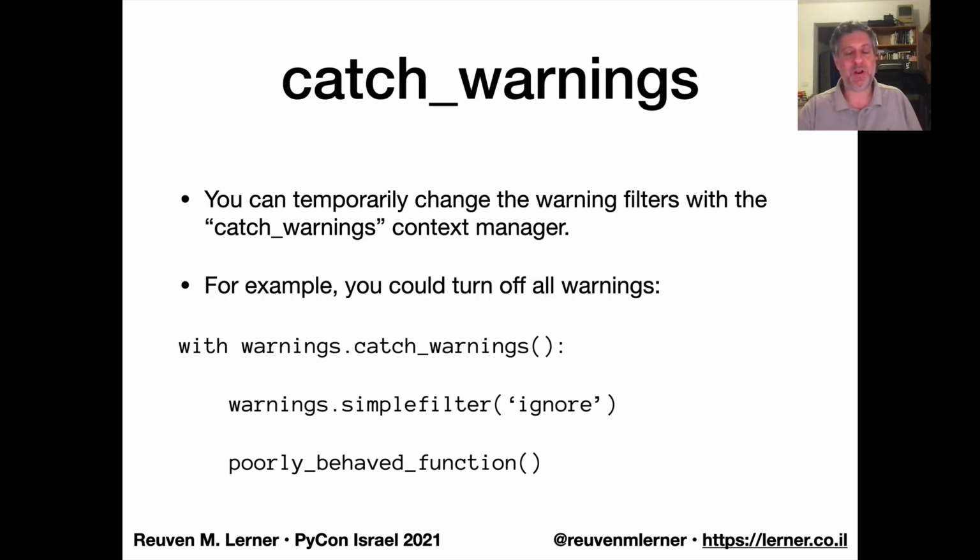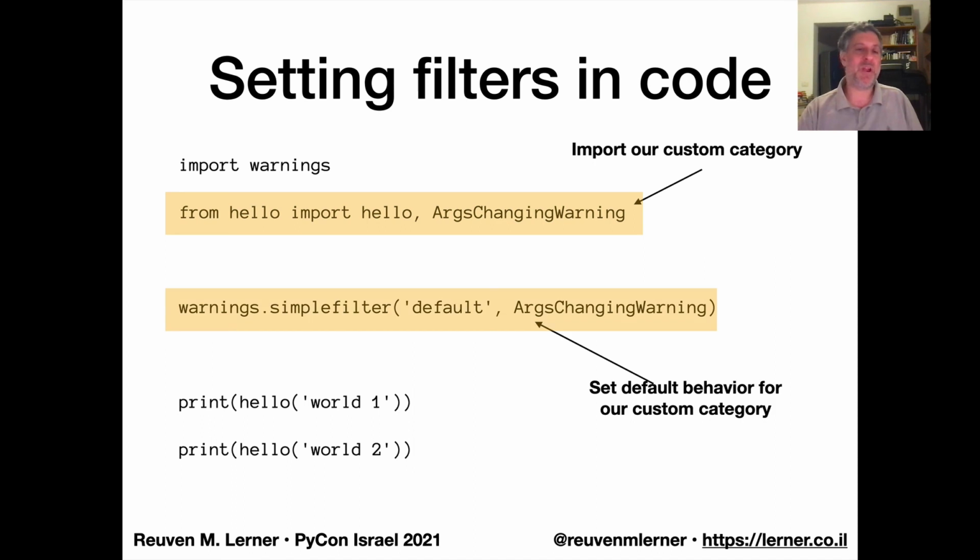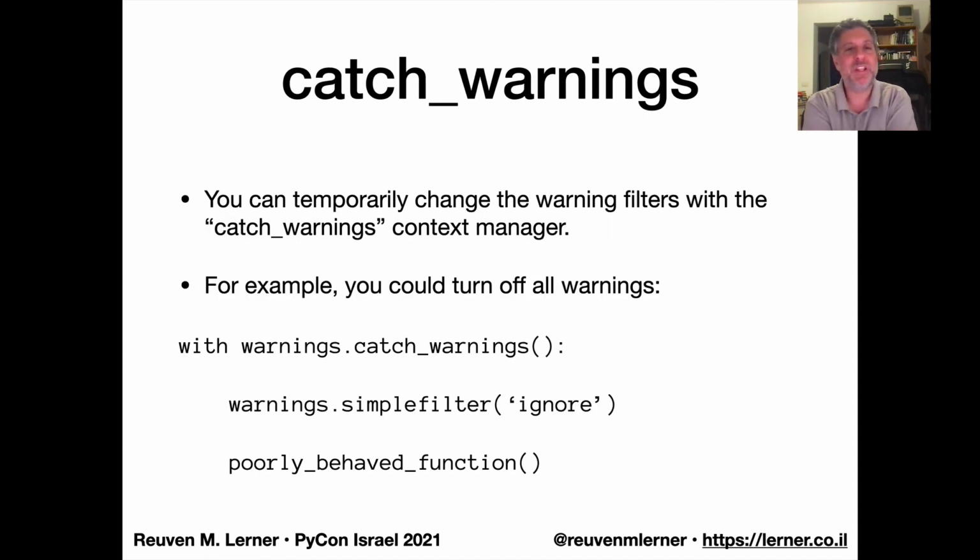And then when we run our program, it'll only show once because of the default. There's also this really cool context manager that lets you temporarily change the warning settings. So if the filters were set to all sorts of crazy things, and then you learned about catch_warnings, what you can do is temporarily set those others aside.